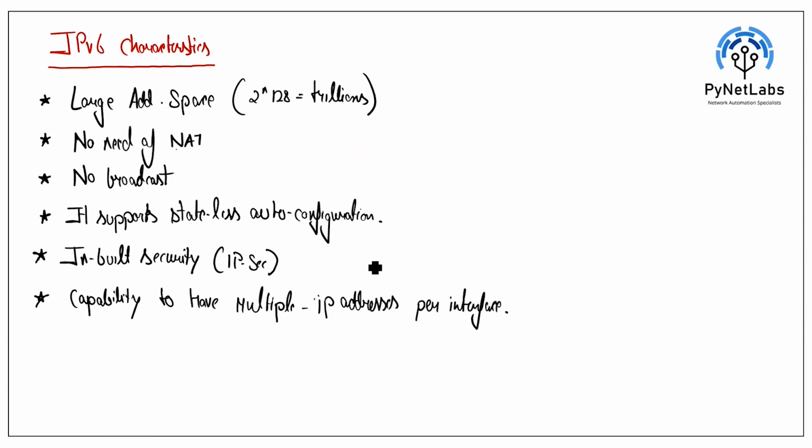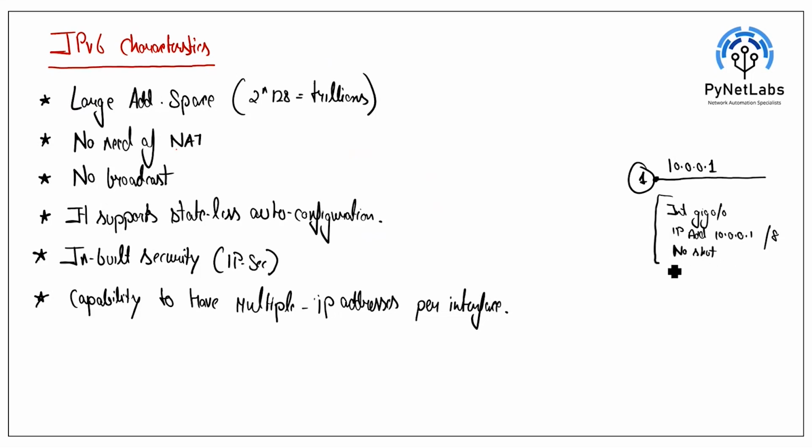For now, just a theoretical explanation about this last point, that it has the capability to have multiple IP addresses per interface. For example, you got router one and this router one has this interface. Let's say you got some IP 10.0.0.1 in here. You will select the interface by using the command interface, let's say gig0/0. Then you will say ip address, and define 10.0.0.1 with the default subnet mask 255.0.0.0, that is /8. And then you will say no shut. So manually we define the configurations in IPv4 like this.